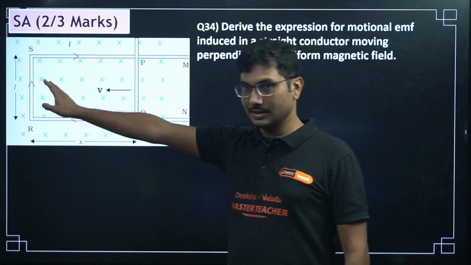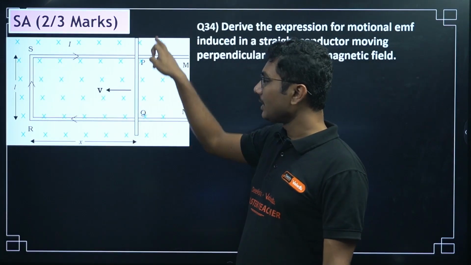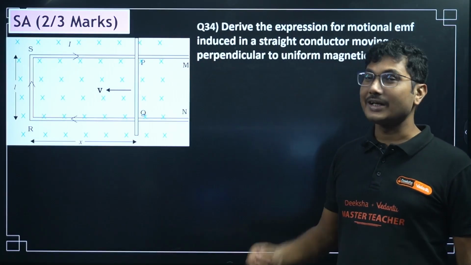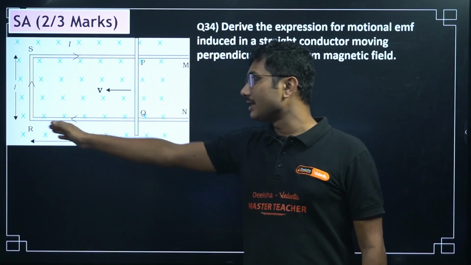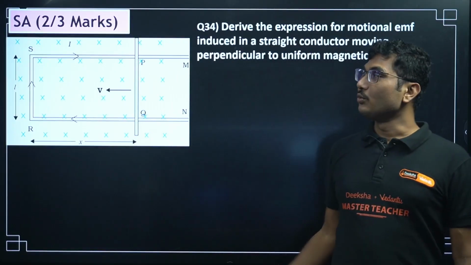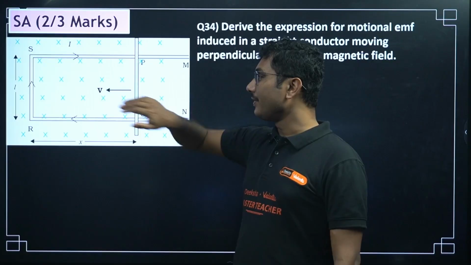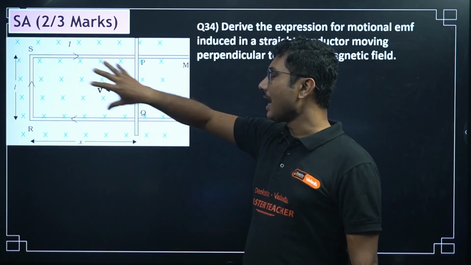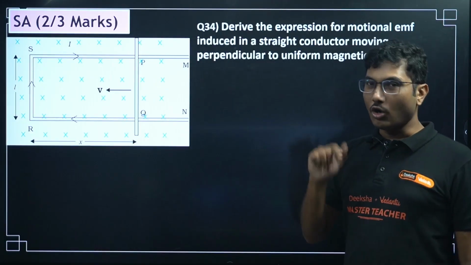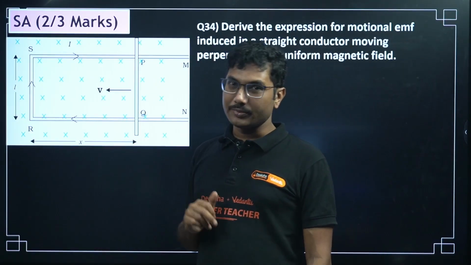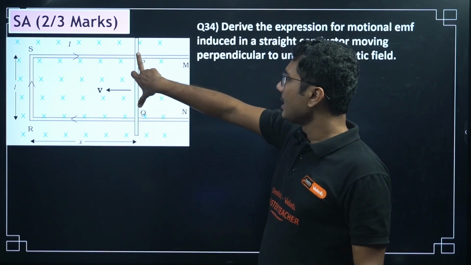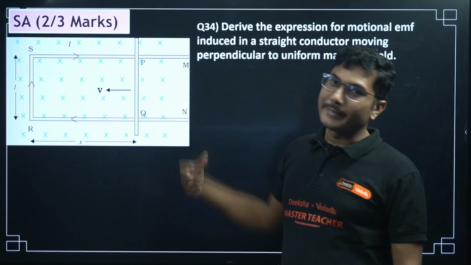Here the line ends. You can consider this to be a straight conducting track, which is connected with the rail line track through some metallic conduction, and it is moving with a velocity in this direction. The magnetic field exists here, and that is into the page. Cross signifies into the page, and a dot with a circle represents out of the page, if you forget. So now we have to find the induced EMF at these two ends. That is the basic derivation.